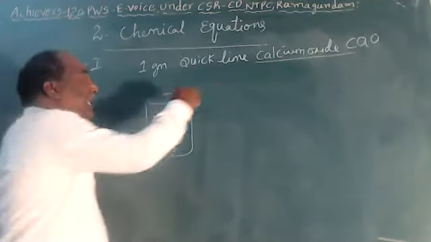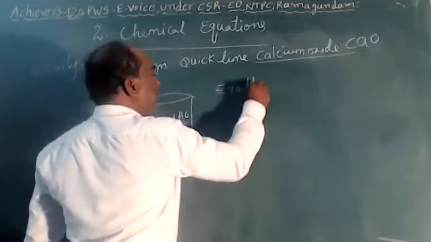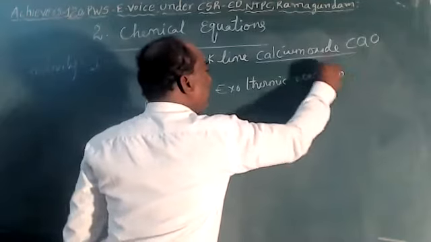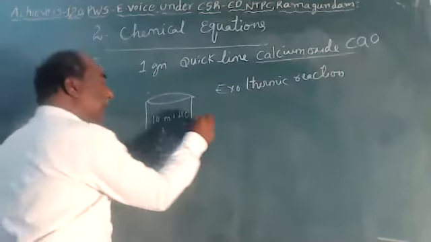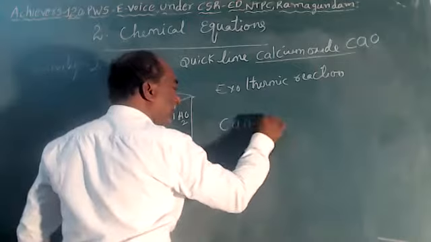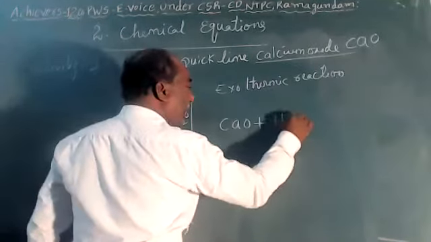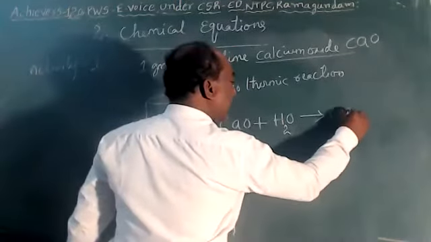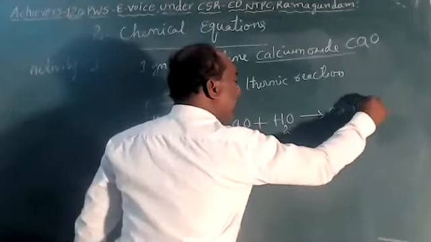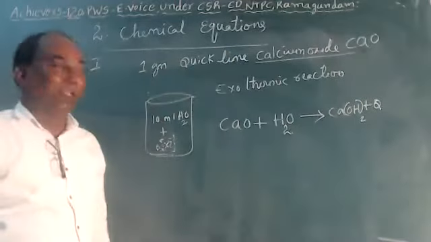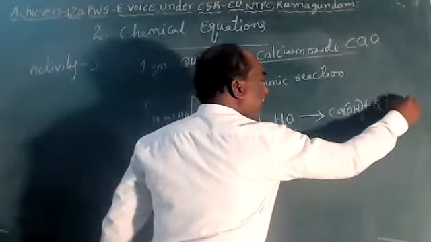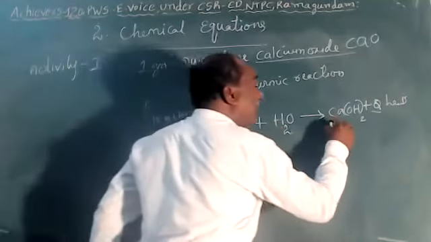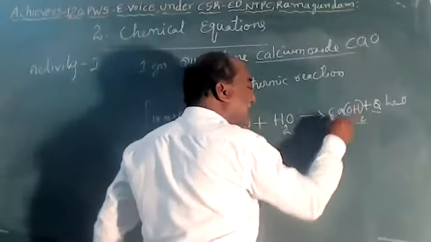This comes under an exothermic reaction. Exothermic reaction means calcium oxide reacts with water and gives rise to Ca(OH)2 plus heat energy liberated. Q means heat energy, children. Calcium oxide completely dissolves in water to form calcium hydroxide. This is called slaked lime.